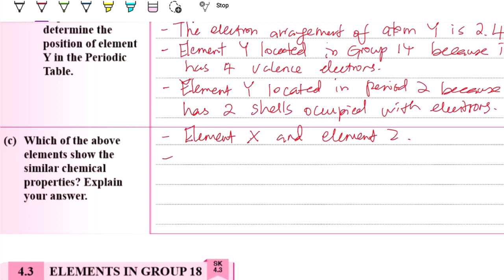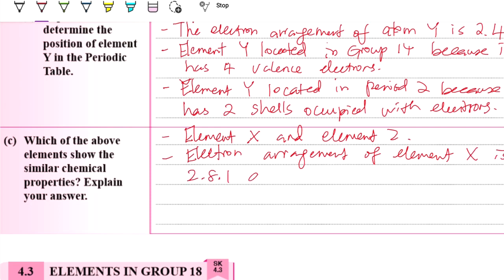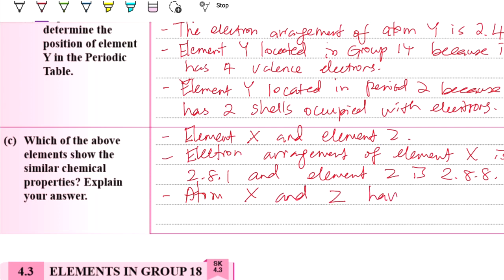Because the electron arrangement of element X is 2, 8, 1 and element Z is 2, 8, 8, 1. So atoms X and Z have the same number of valence electrons.